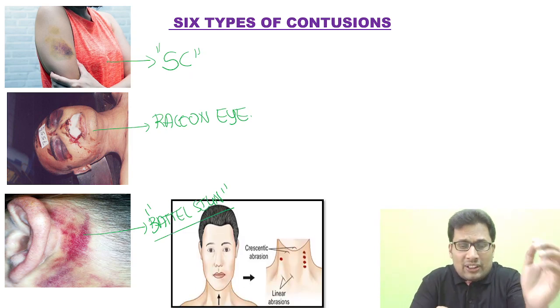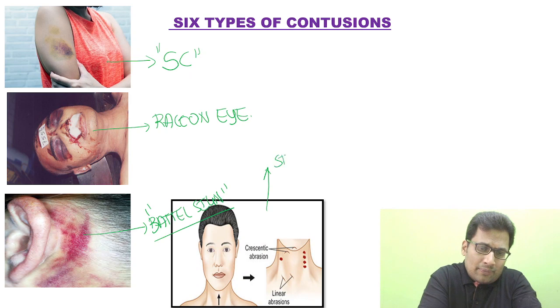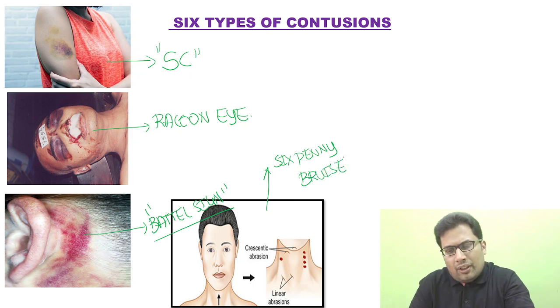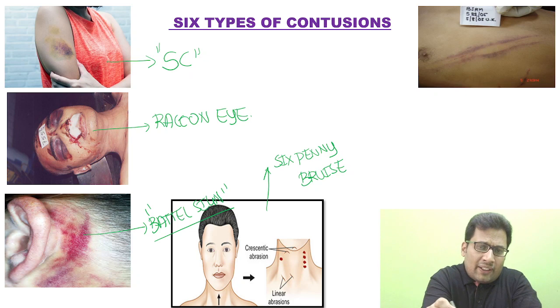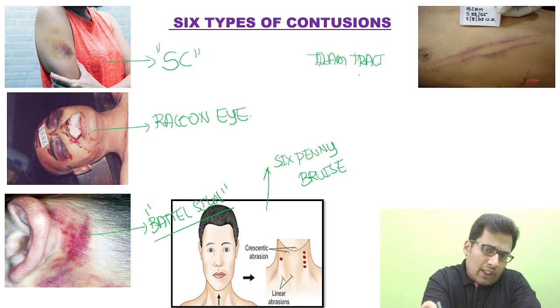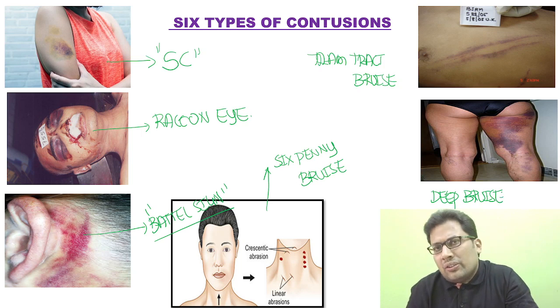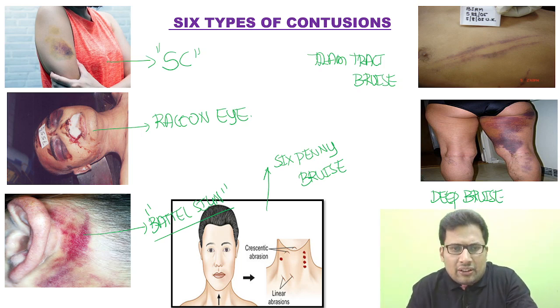Sixpenny bruise, so this is sixpenny bruise. Then this is known as tram track bruise. This is known as deep bruise. All this you must know. Go through each topic and memorize it. There are 6 to 7 types of contusions.